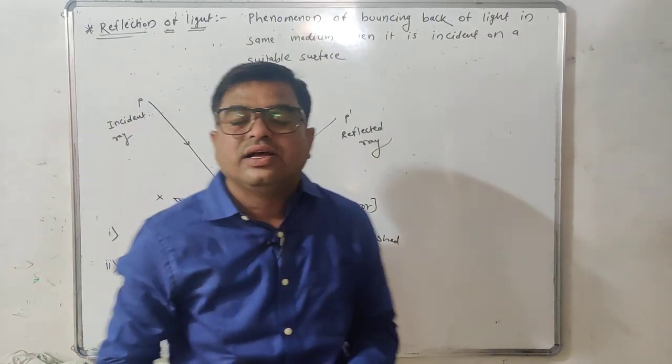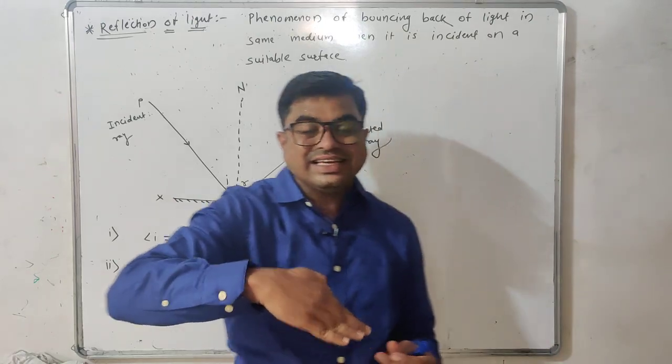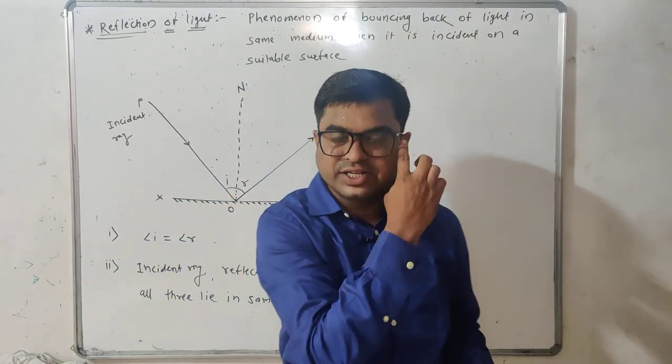That means the plane of incidence is the same as the plane of reflection.